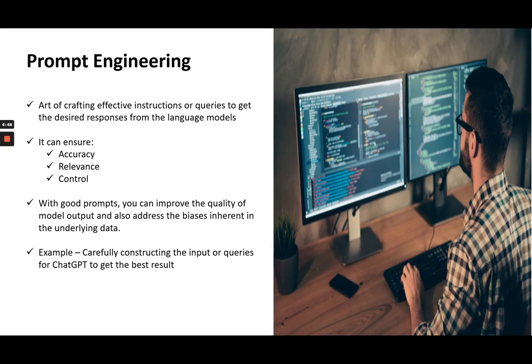Today let's talk about prompt engineering, a really interesting and hot topic. Now, when you talk about AI language models, they play a really important role in various applications. But to truly harness their potential, we need to master the art of prompt engineering. Now, what is prompt engineering? It is actually the art of crafting effective instructions or queries to get the desired responses from the language models.